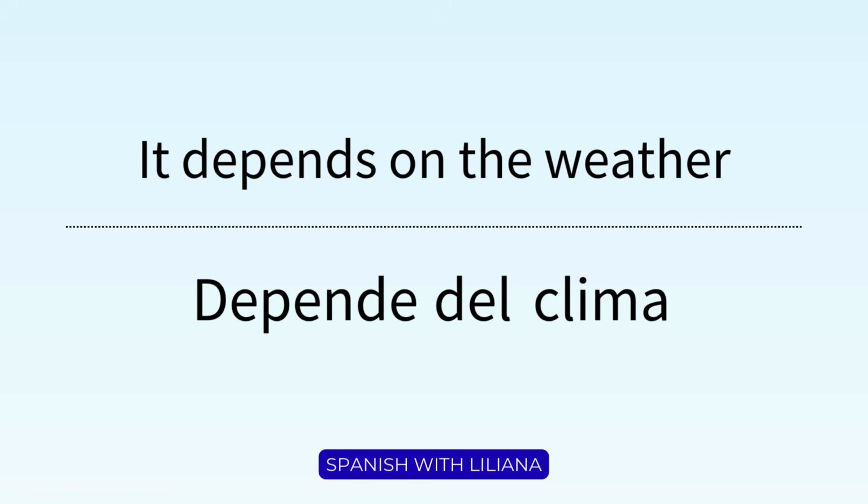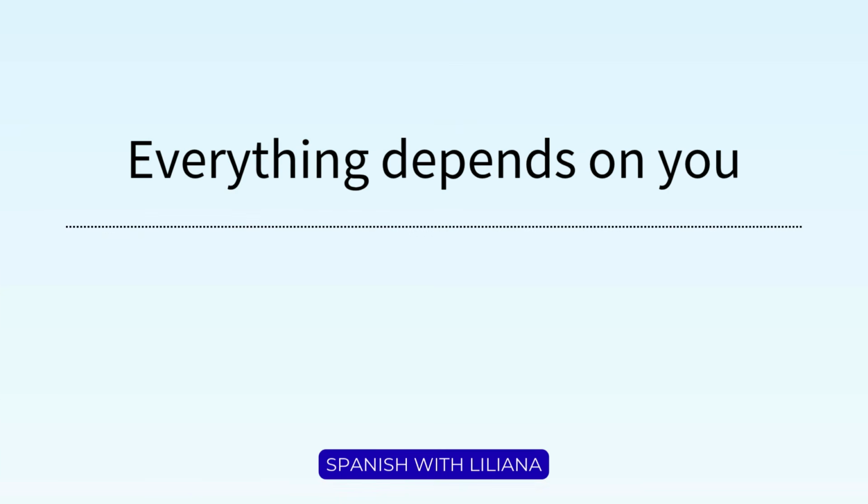Here, del is one of the few contractions we have in Spanish. It comes from de, of, and el, the, and it becomes one because the vowels are shared. Depende del clima. So this sentence is tricky because we don't have a pronoun in Spanish, and instead of using on, which would translate to en in Spanish, we use de, which technically means of or from. Depende del clima. Let's take a look at another one.